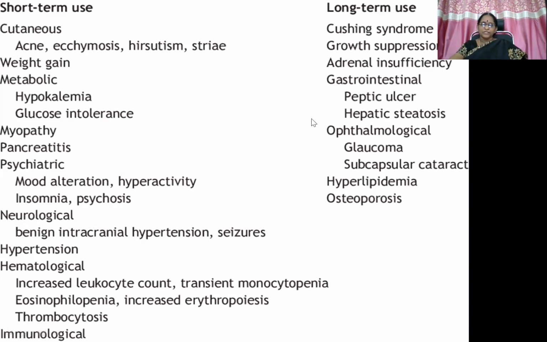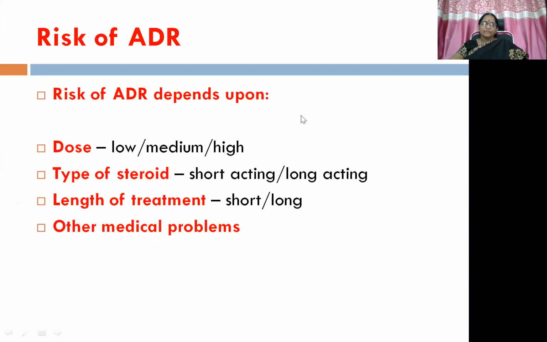But with long-term administration, we can see Cushing syndrome, growth suppression, adrenal insufficiency, gastrointestinal manifestations like peptic ulcer and hepatic steatosis, and ophthalmological manifestations like glaucoma and subcapsular cataract, and hyperlipidemia and osteoporosis. So you need to write this table whenever you get a question on ADR. Okay. Then risk of ADR.